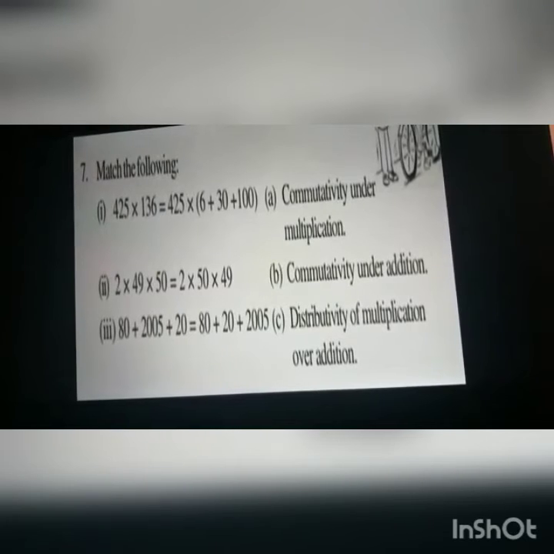Next is question number 7. Match the following. First part is 425 into 136 is equal to 425 into bracket 6 plus 30 plus 100. Second part is 2 into 49 into 50 is equal to 2 into 50 into 49. Third part is 80 plus 2005 plus 20 is equal to 80 plus 20 plus 2005.